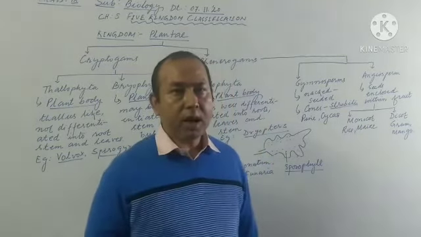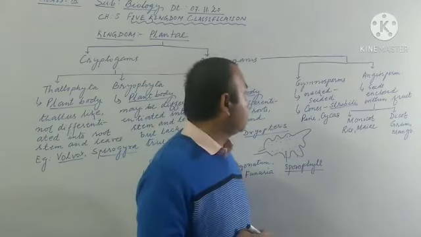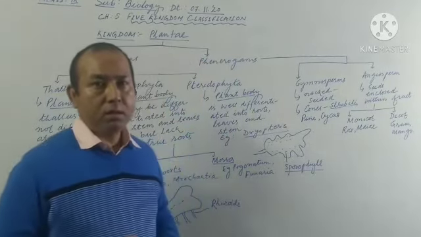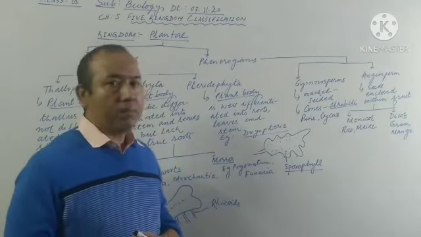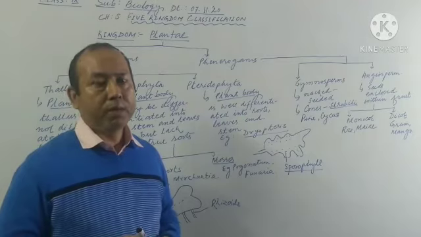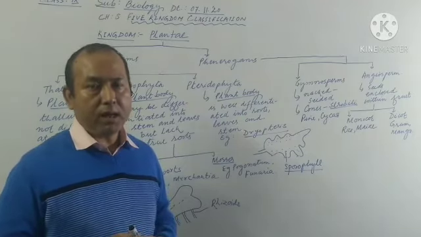Dicot examples: gram, mango. Okay, so this is about the different categories or groups under the kingdom Plantae. Now, after this, we'll be learning about the kingdom Animalia in detail. Thank you.